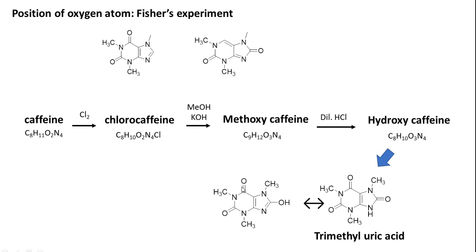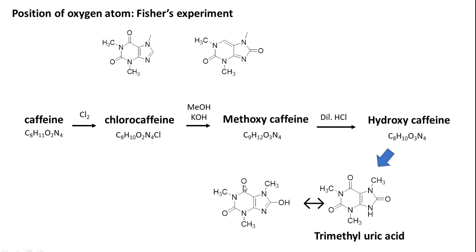If we have double bond O here, then only, because CH over here is available for chlorination. So upon chlorination, then methoxycaffeine, nucleophilic substitution and then hydroxy group, thereby we get C double bond O NH substitution.